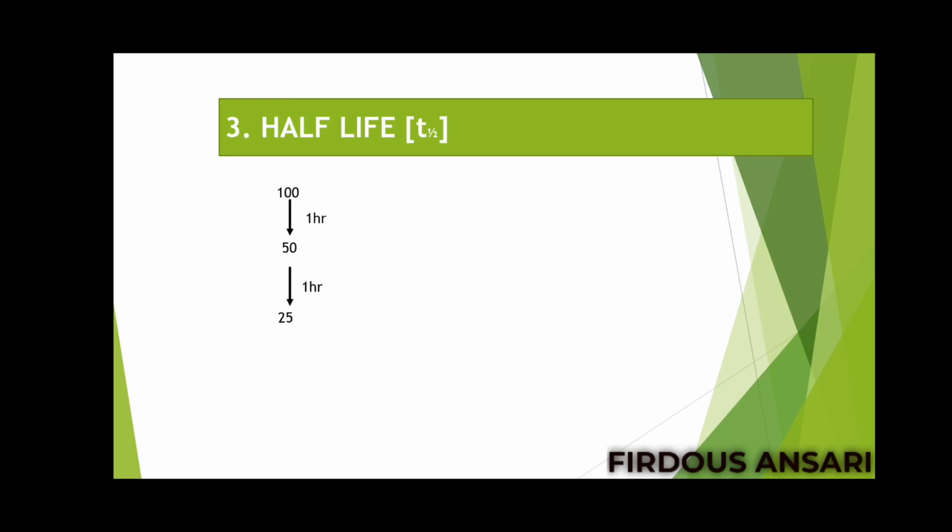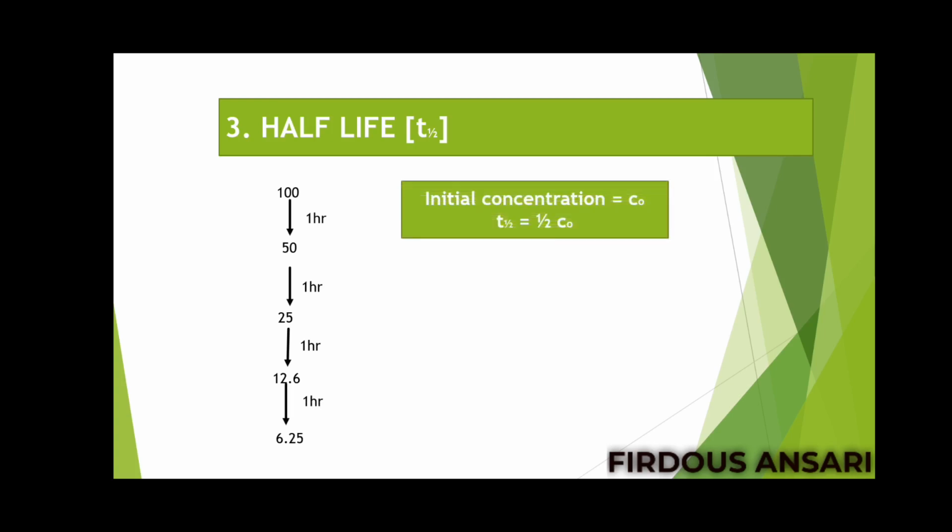Suppose 1 hour. Half-life of 25: suppose 1 hour is the time required for elimination of half of the 25, that is 12.5, and so on and so forth. So half-life means the time required for half of the drug to get eliminated from our body. You can express it in this manner also. The initial concentration we always write as C naught, so half-life means half of C naught. So half-life means the time required for half of the molecules or half of the drug to get eliminated from our body.